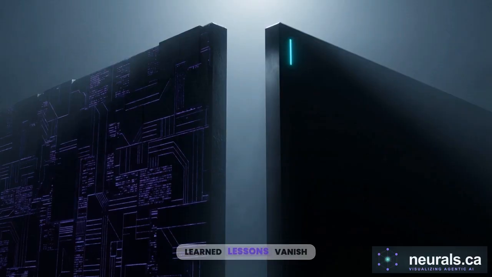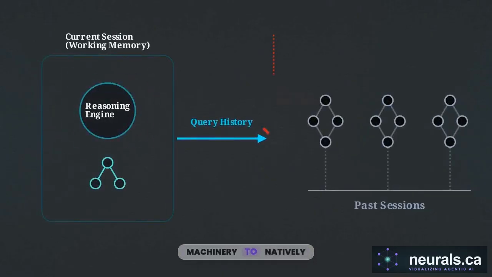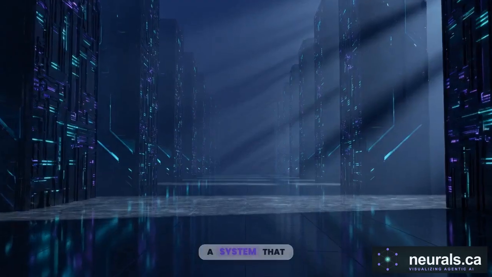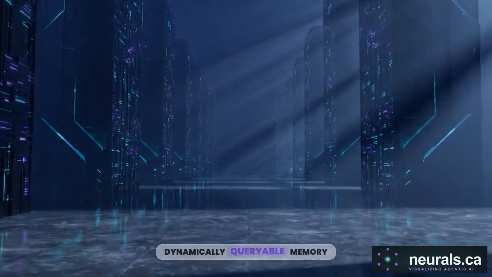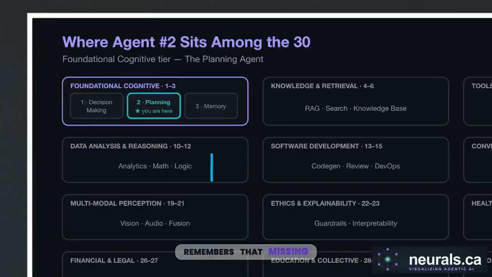The learned lessons vanish. While it can dump execution logs to a file, the core agent lacks the internal machinery to natively query across a timeline of past sessions. To build a system that genuinely learns, you need a persistent, dynamically queryable memory substrate. You need an agent that remembers. That missing layer is the memory-augmented agent, and it completes the foundational cognitive tier.